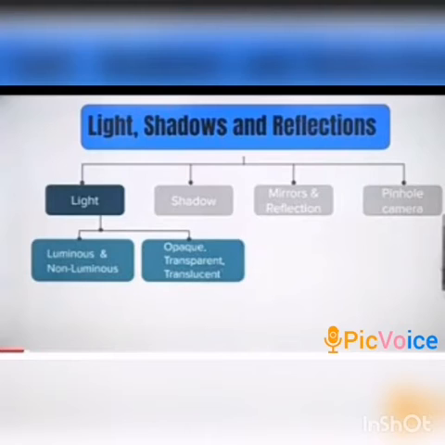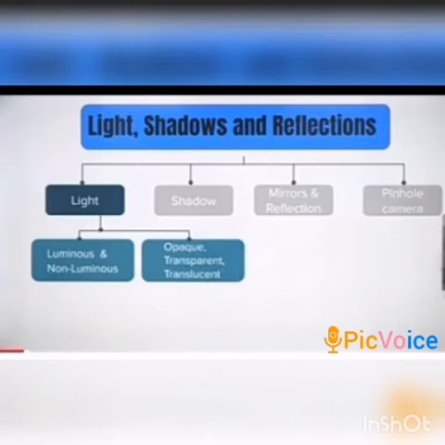So is the moon a luminous or non-luminous object? Yes, the moon is a non-luminous object. It does not have its own light, but even then it shines. How does it shine? Because the sunlight falls on the moon and the moon reflects the sunlight. So this is very important: the moon is a non-luminous object.